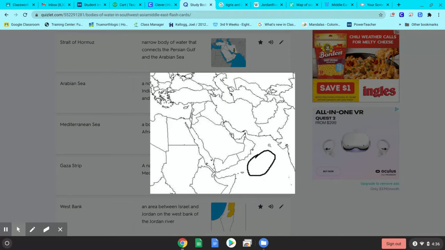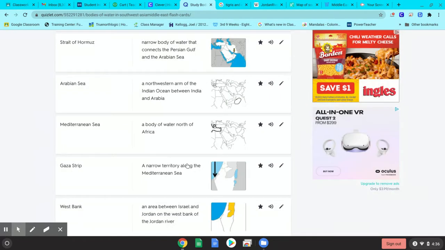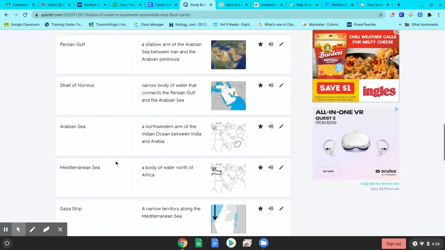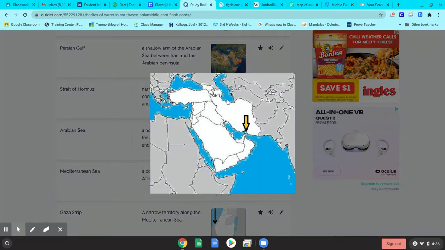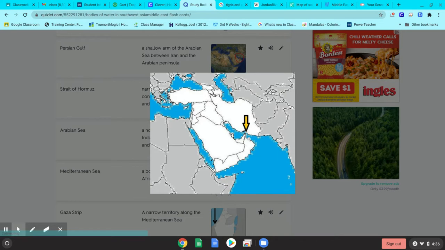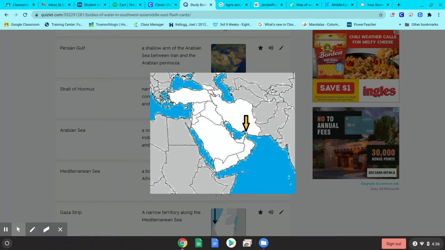Now, we're going to continue on to a great big old curve in these bodies of water. And here's the curve, this area right here. That's called the Strait of Hormuz. So the strait is not very straight, it's a curve. Here it is, it's a curve, and it's called the Strait of Hormuz. A strait is just a narrow channel of water.